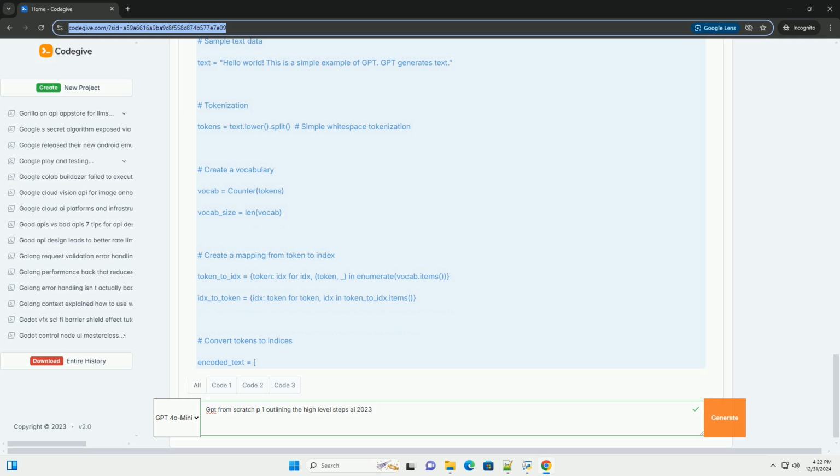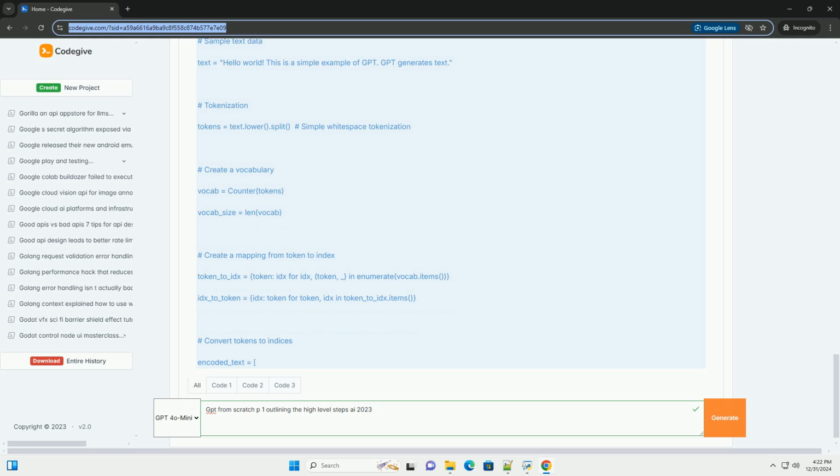def forward(self, x): seq_length = x.size(1). x = self.embedding(x) + self.positional_encoding[:, :seq_length, :]. for layer in self.transformer_blocks: x = layer(x). return self.fc_out(x).